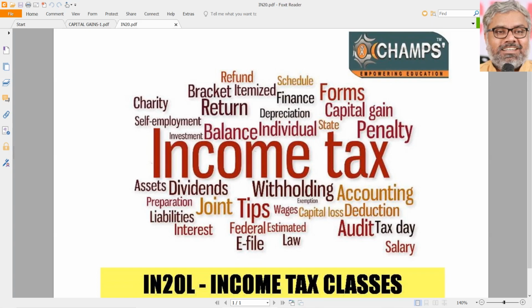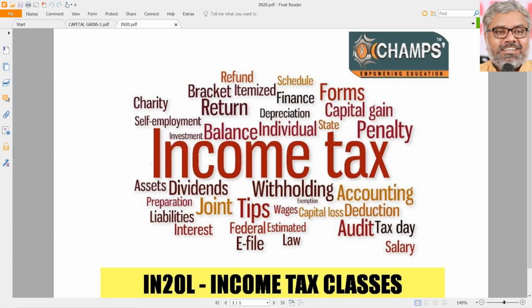After completing the discussion on three heads of income, salaries, income from house property and profits and gains of business or profession, or PGBP, let us move on to the next and fourth head of income, that is capital gains. Today let us discuss some of the basic aspects and concepts of capital gains. Then we will enter into the core provisions related to capital gains and different types of situations that can be encountered under this chapter in the upcoming classes.